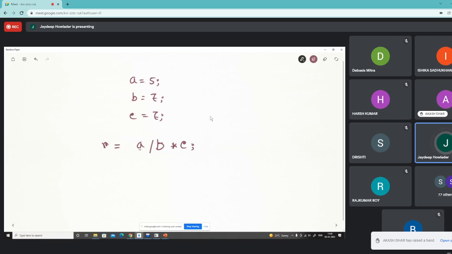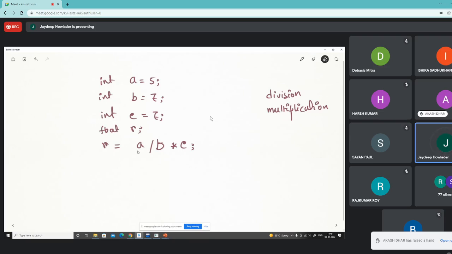So the meaning is that there are two operations we are using. One is division and another is multiplication. Okay. So all these things are integer, say int, and float. Say r is float.